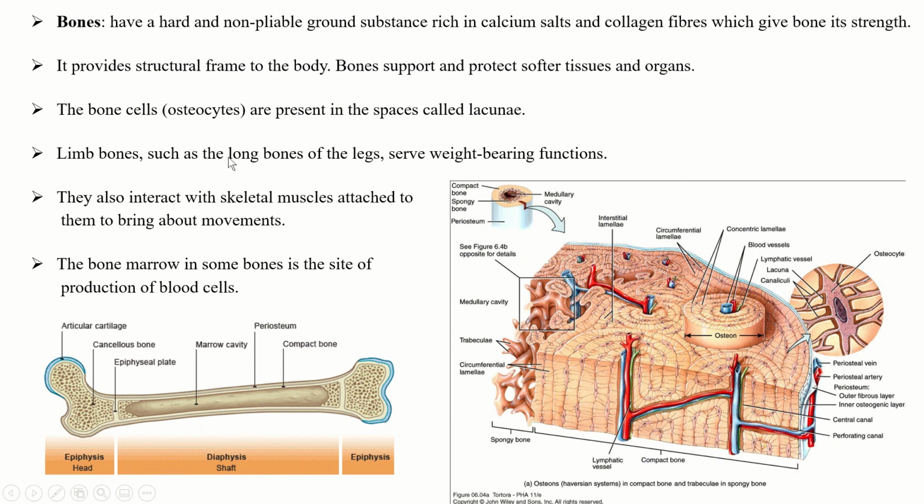Limb bones such as the long bones of the legs serve a weight-bearing function. They also interact with the skeletal muscle attached to them to bring about movement. The bone marrow in some bones is the site of production of blood cells. Now this is the bone marrow cavity, in which blood cells are present. You can see this is one osteon, and here the part of the cell of the bone is enlarged.